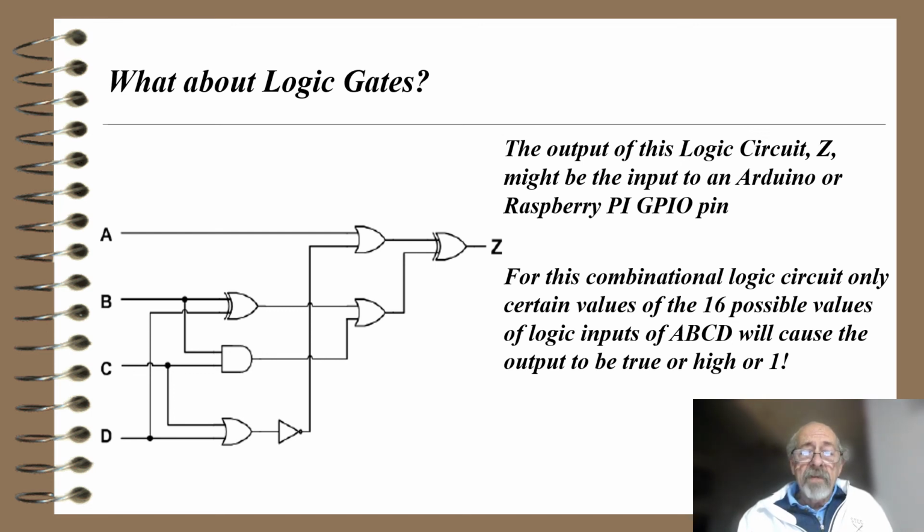Again, for this combinational logic circuit, only certain values of the 16 possible values of logic inputs of A, B, C, D will cause the output to be true or high or a 1. And notice again, there's 4 inputs, so you have 2 to the 4th or 16 possible combinations of 0s and 1s going in to that logic circuit.